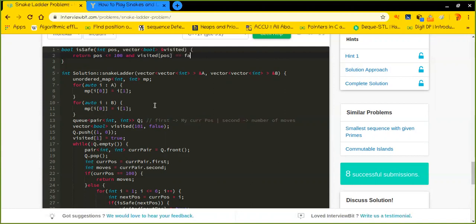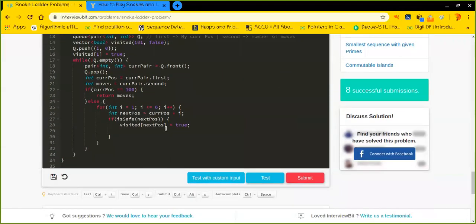If this is equal to false, then only I will call it like, yeah, it is safe to reach there. So I would pass visited. Okay, cool. So till now, we have done many things. So what else do we need to take care of?